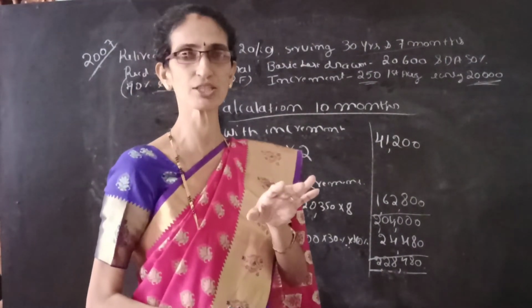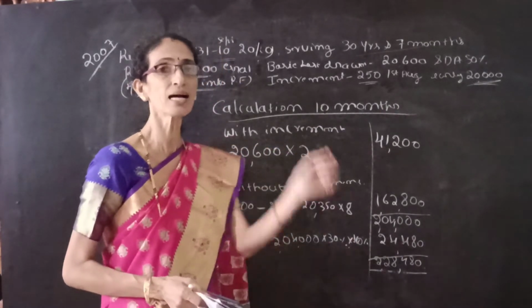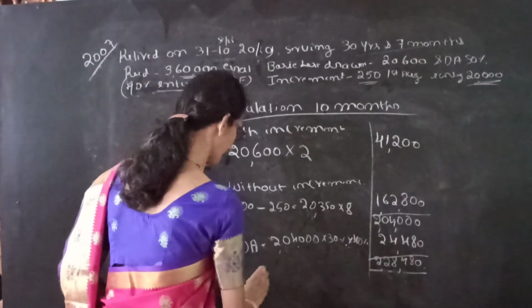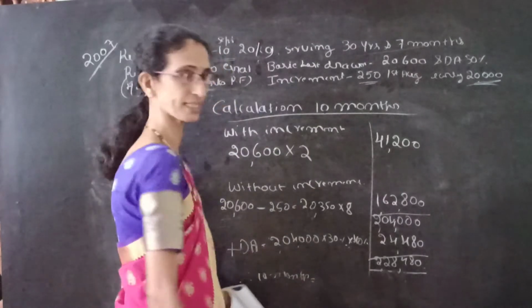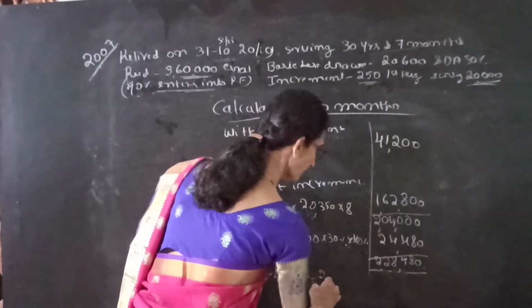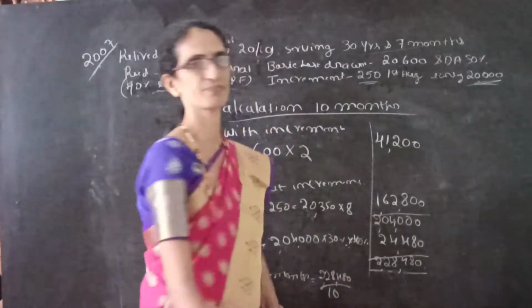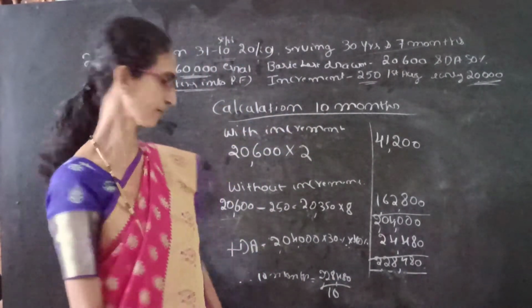So while calculating gratuity, what is asked is not the 10 months salary, but the 10 months average salary. So now we have to calculate the 10 months average salary, which is equal to 2,28,480 divided by 10. 10 months average means divide the salary received by 10.